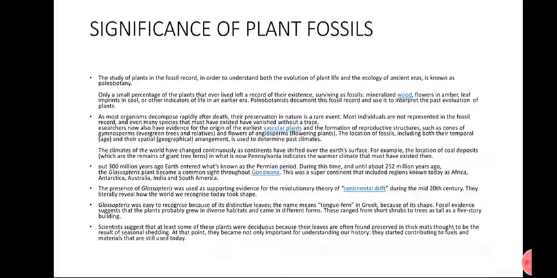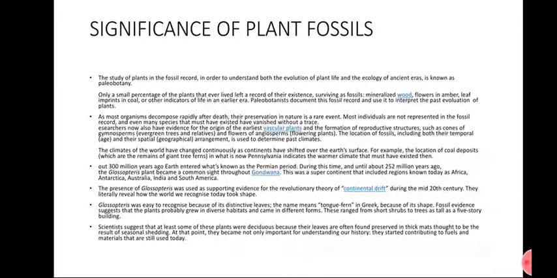Therefore, we can count the presence of Glossopteris. Glossopteris is a kind of plant fossil which is basic evidence for continental drift, because this plant is found in many areas of the continents, and it indicates that the earth moved in the past.